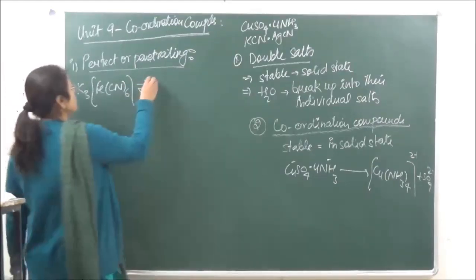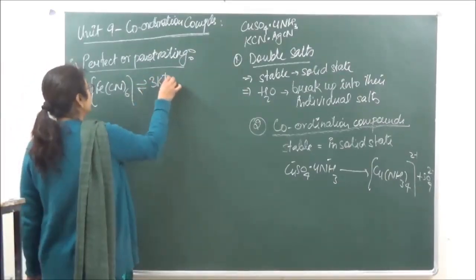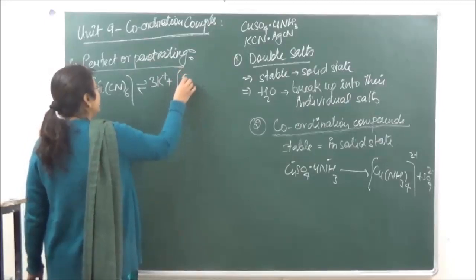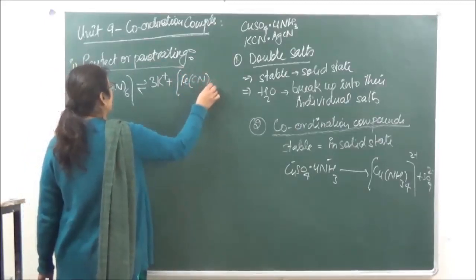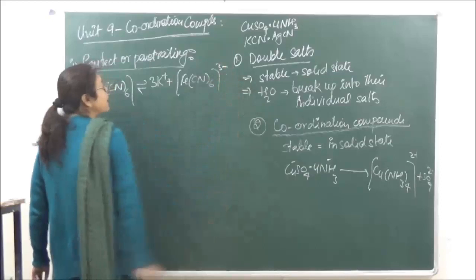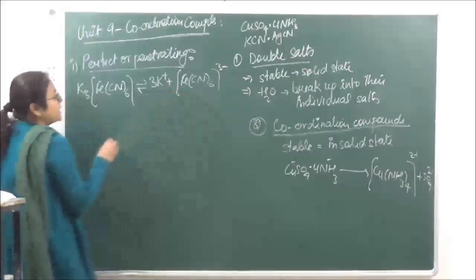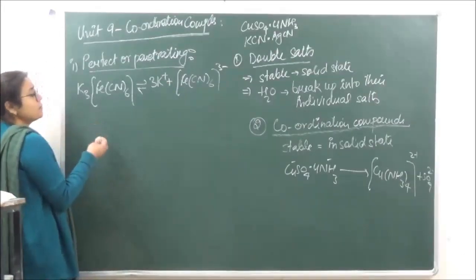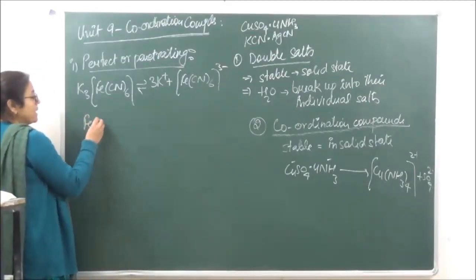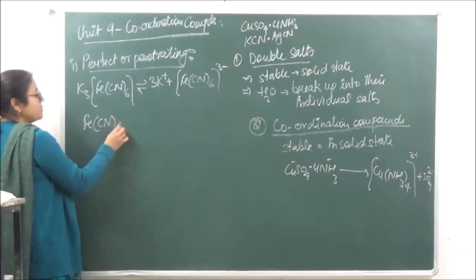K3[Fe(CN)6]. This is going to dissociate into 3K positive plus a complex ion, [Fe(CN)6] 3 negative. Okay. Now this complex ion is not dissociated in perfect coordinate compounds because of its high stability.